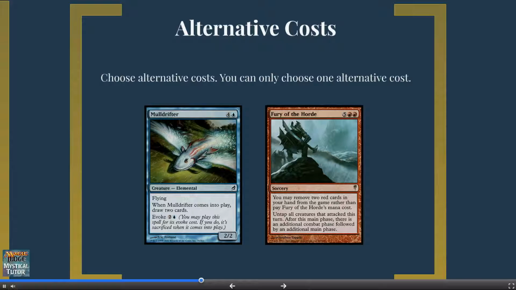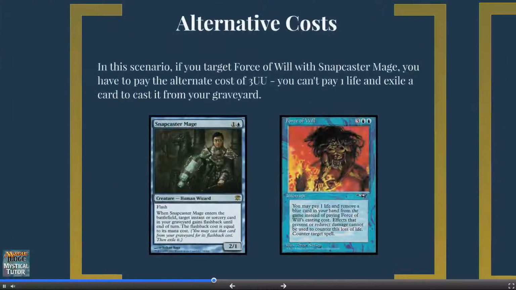You also choose alternative cost. These include keywords like Evoke or Flashback, and non-keywords such as Force of Will or Fury of the Horde. You can only choose one alternative cost. For example, if you cast Snapcaster Mage and target Force of Will, you can't flashback the Force of Will by paying the alternative cost of exiling a blue card and losing one life.